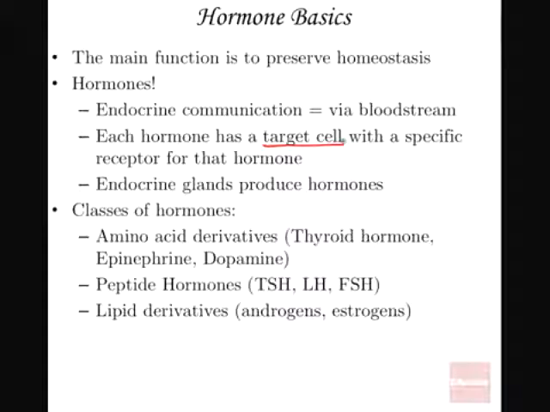At the same time, you can see that the endocrine glands are producing hormones. Mainly, you find that most of the hormones produced in the body are made by the endocrine glands.